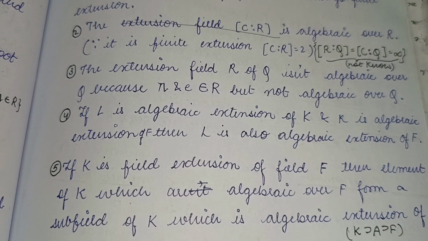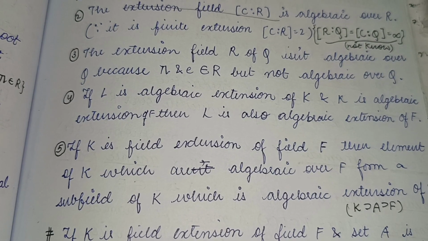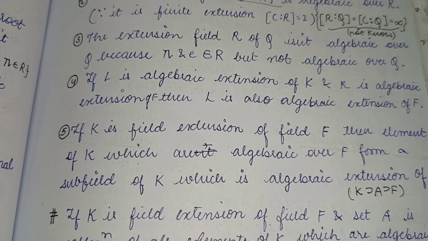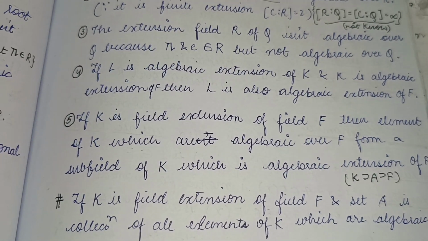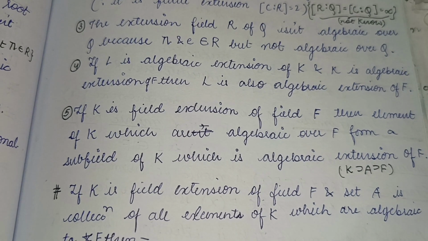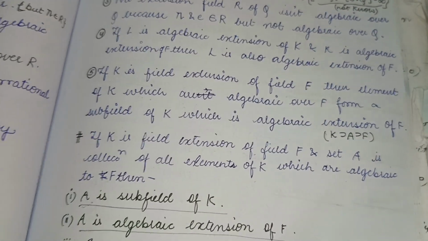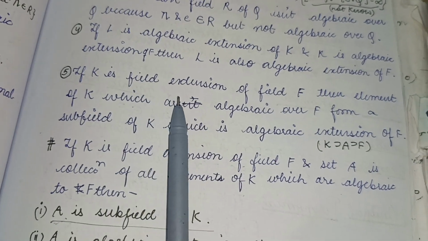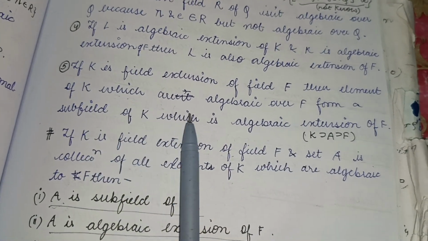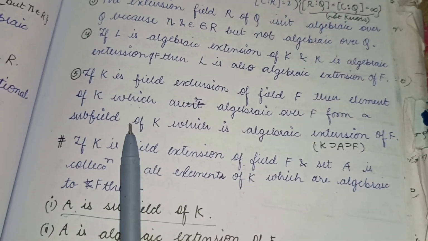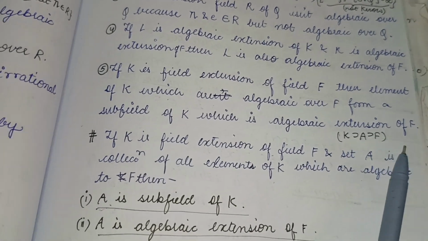The extension field R of Q is not algebraic over Q because pi and e belong to R but are not algebraic over Q. If L is an algebraic extension of K and K is an algebraic extension of F, then L is also an algebraic extension of F. If K is a field extension of F, then the elements of K which are algebraic over F form a subfield of K which is an algebraic extension of F.